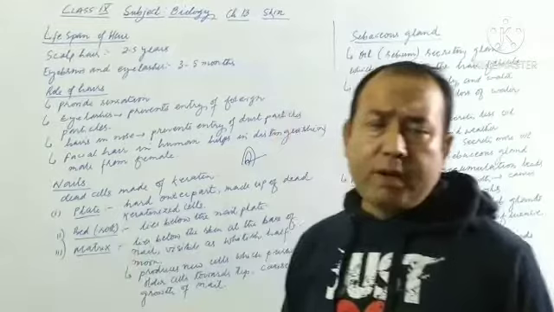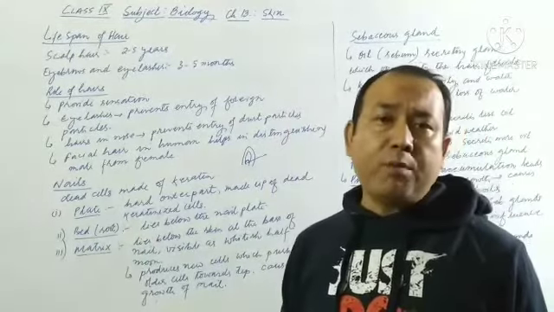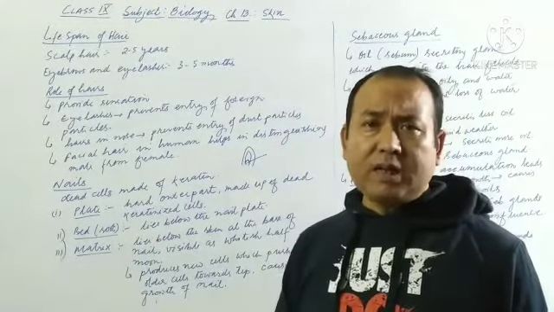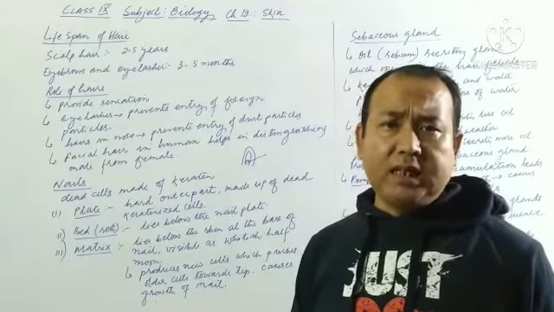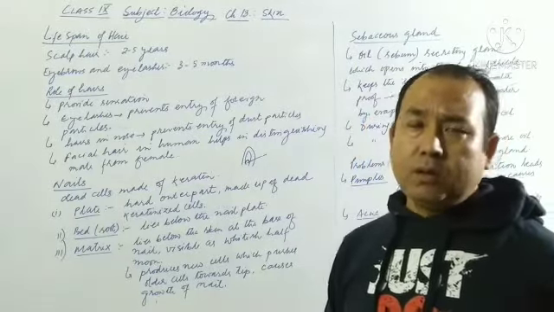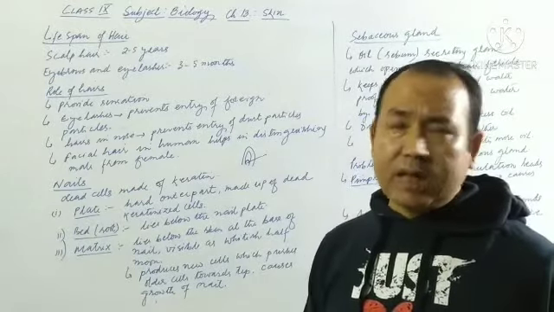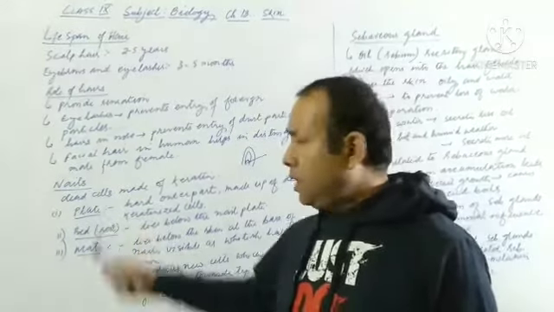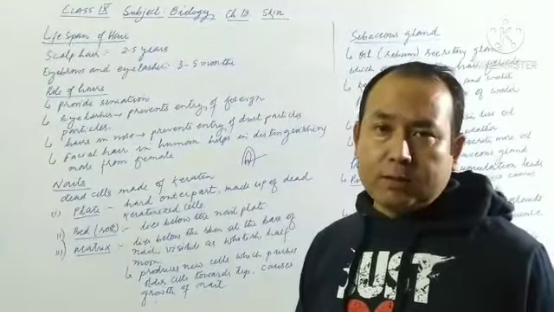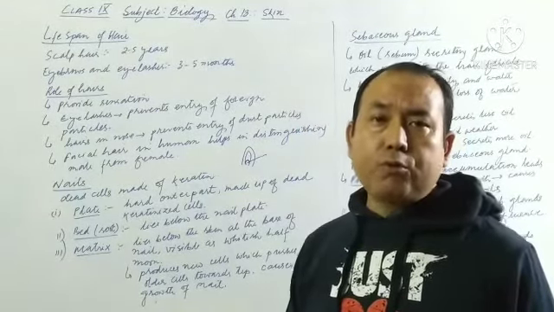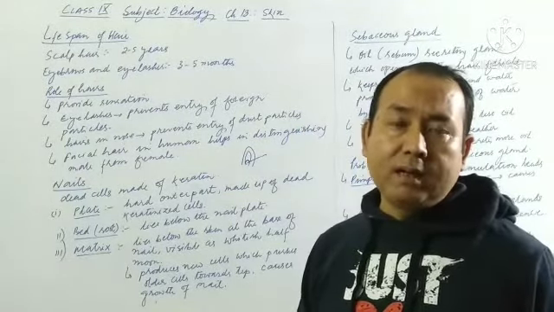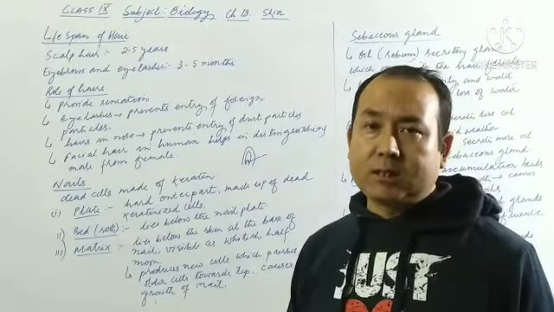Nails. Now the next derivative, nails, are usually made up of dead cells. These dead cells mainly consist of the protein called keratin. In other words, we can say that nails consist of keratinized cells. Nails show three main parts: plate, then root, also called the bed, followed by matrix.